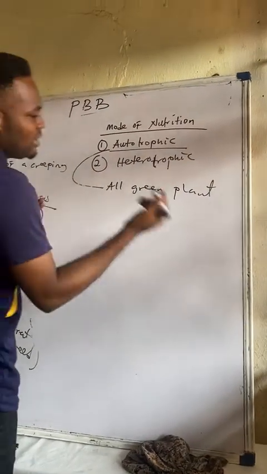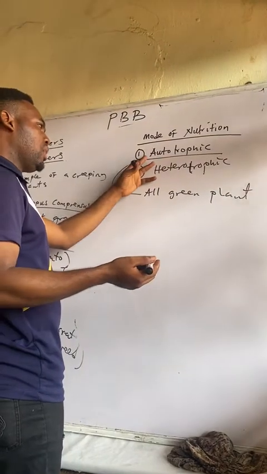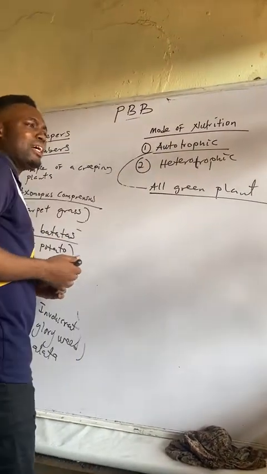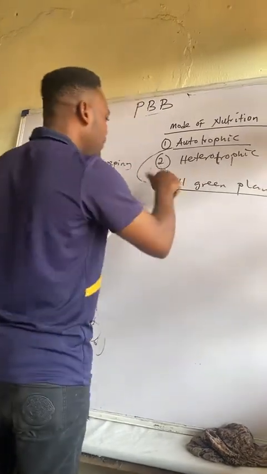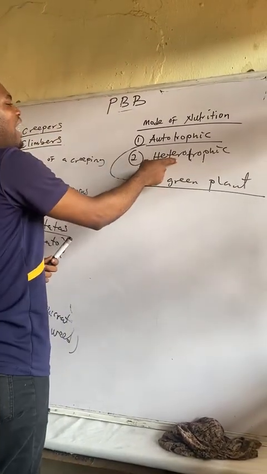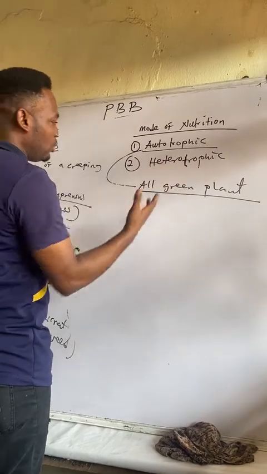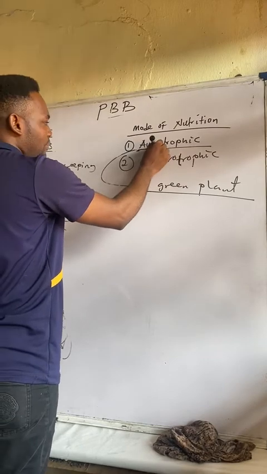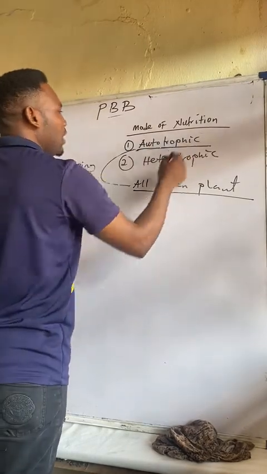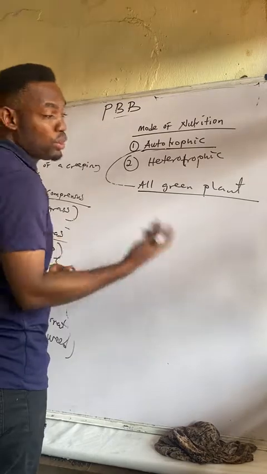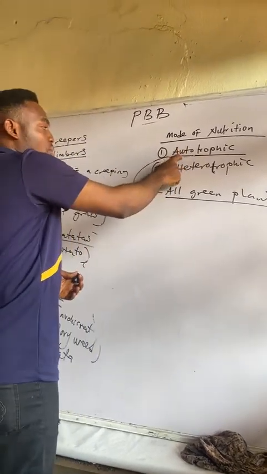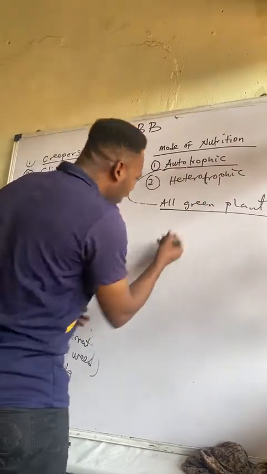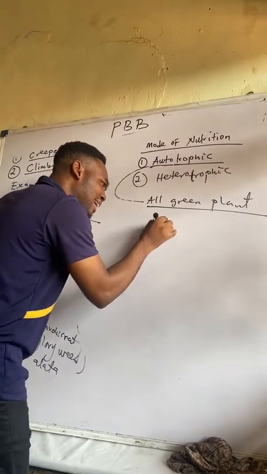So now I don't need to give examples of autotrophic plants. Any plant that is green is autotrophic, meaning that it can manufacture its own food, can carry out photosynthesis. But this is where our major concern lies, which is heterotrophic. When we say auto, it means self. Trophic means feeding, feeder or production. So a plant that can manufacture its own food is known as autotrophic plant. What about the heterotrophic?